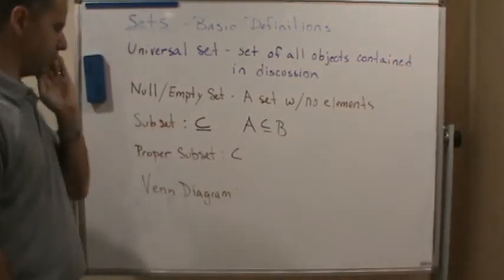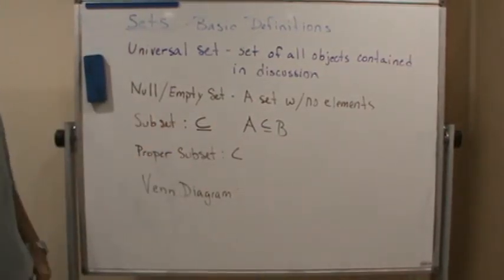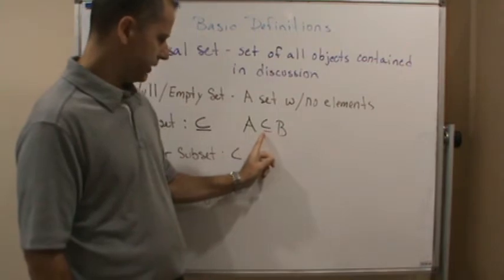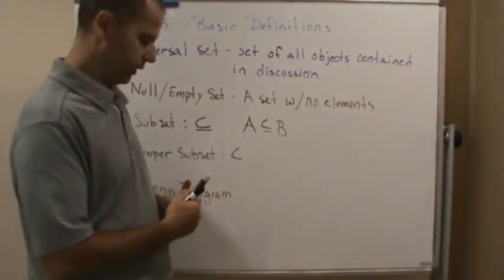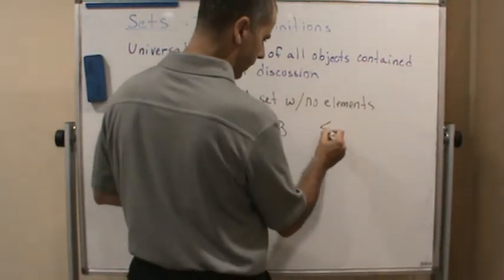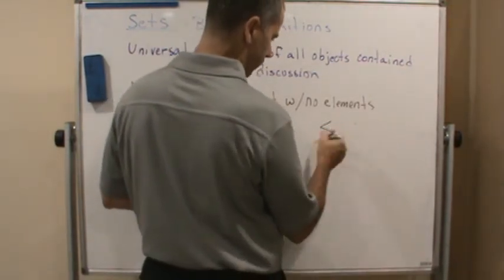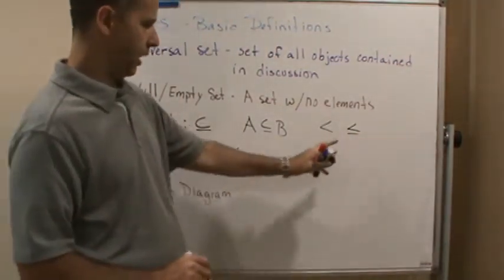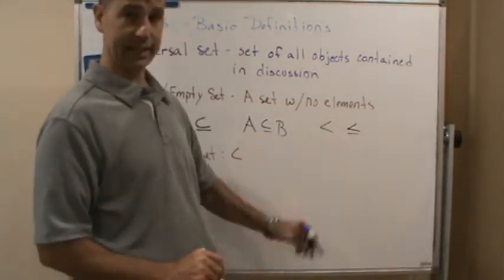Now, what's the difference between saying subset and a proper subset? Well, this bar here you could say is like an equal sign. You know how we have symbols for inequalities, like less than or less than or equal to? So this underscore here represents equals.